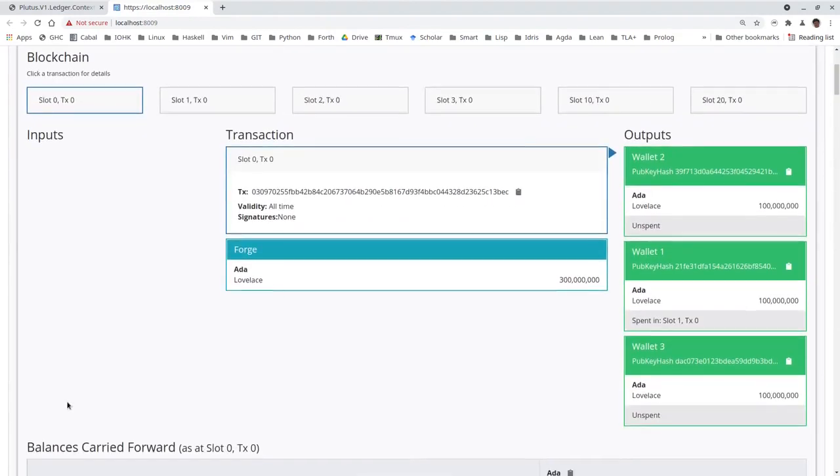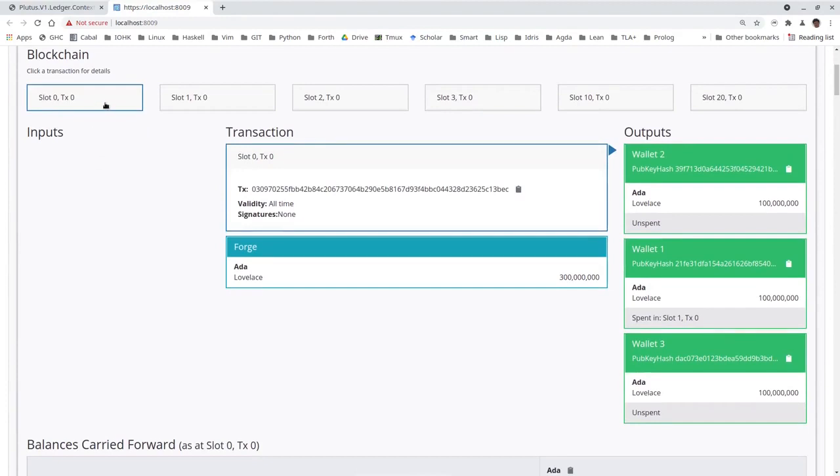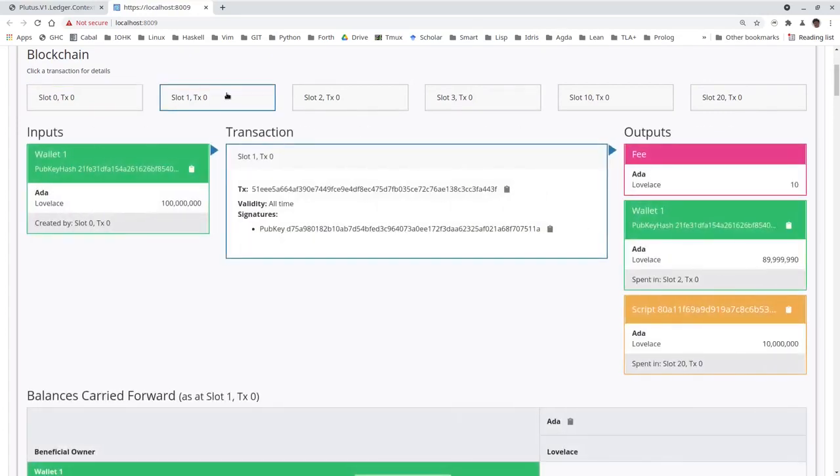Okay, let's look at the transactions. So as always, slot 0, the first one is the Genesis transaction that distributes the initial funds. So wallets 2, 1, 3 all get 100 ADA. Slot 1 is the gift from wallet 1 to wallet 2 with deadline 10. So we see almost 90 ADA change go back to wallet 1, and 10 are locked by the script address.